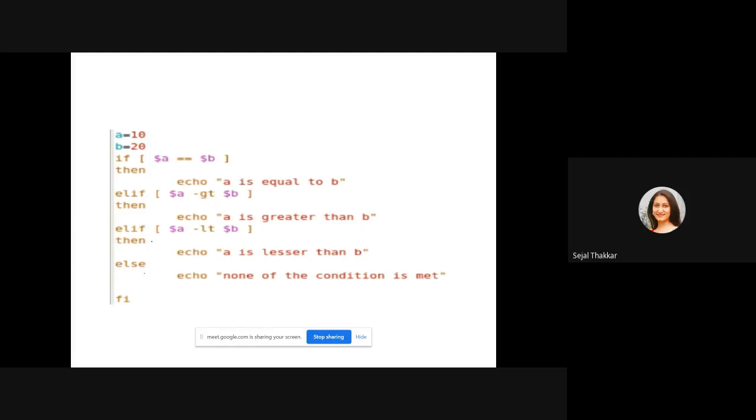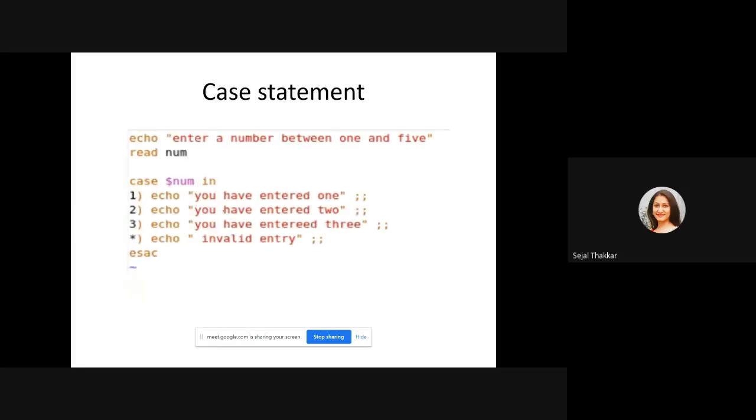Elif, the third condition it is going to check: a is less than b, then... whenever you are printing something, you have to use the word then, right? So if you want to use a nested if, the elif and else will come. For the last statement, when none of the conditions is true and you want to execute the last statement, you have to write else in nested if, else and fi. So in place of curly brackets, we are using elif, right? There are no curly brackets in shell script.